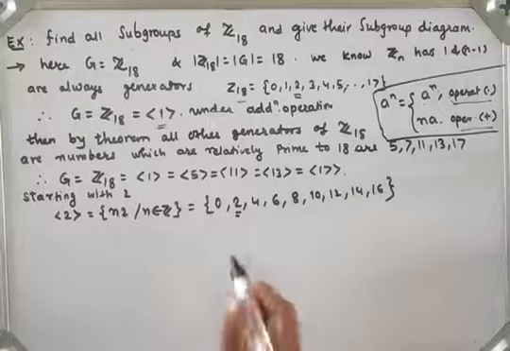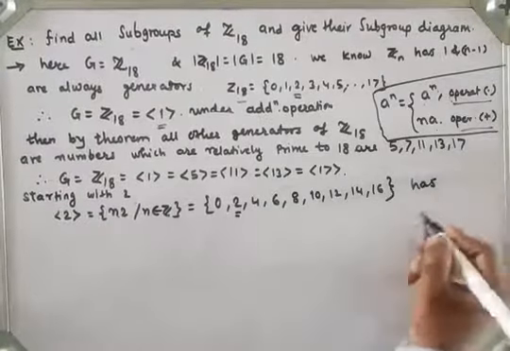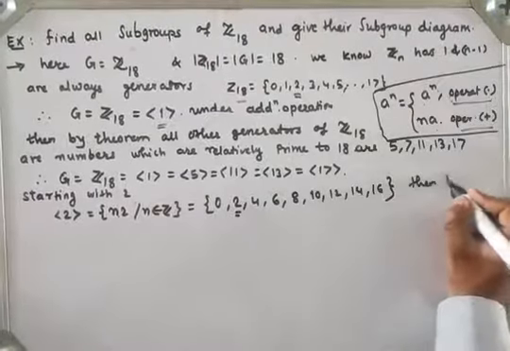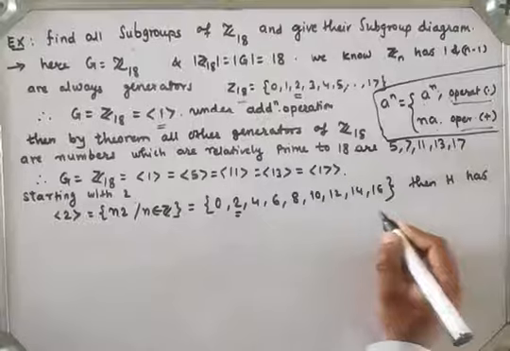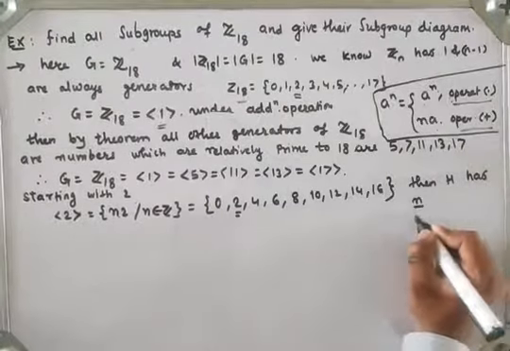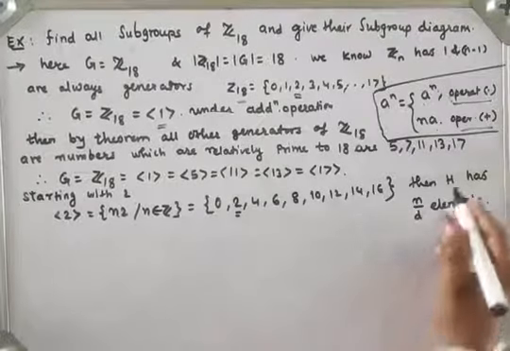So how many elements does H have? We have seen the theorem: H has n by d elements.